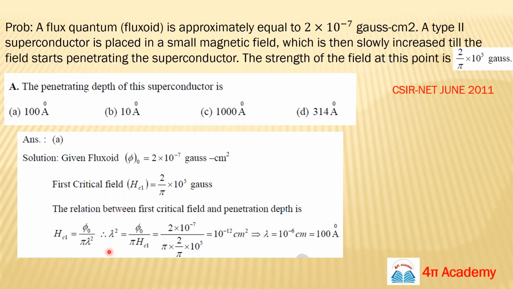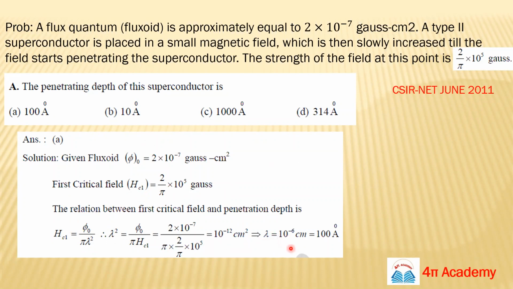Your HC1 relation between the first critical field and the penetration depth. So this is the formula: HC1 equals phi naught upon pi lambda square. You have the value of phi naught, you have the value of HC1. Put all the values in the same unit. This is in Gauss and this is also in Gauss centimeter square. If you are putting in CGS unit, put all the values in the same unit, otherwise convert all in MKS unit. So you can easily find the answer.